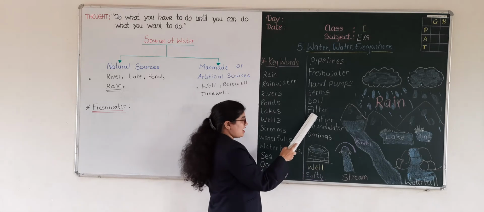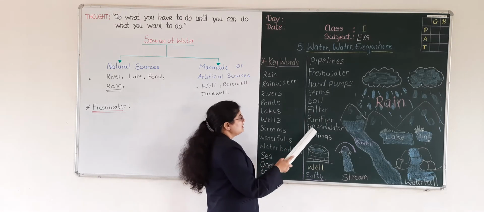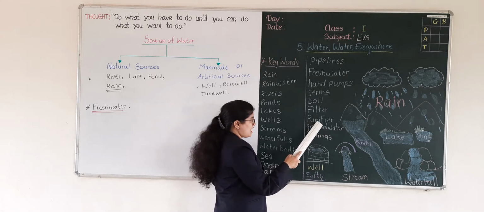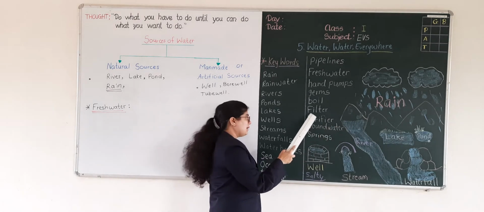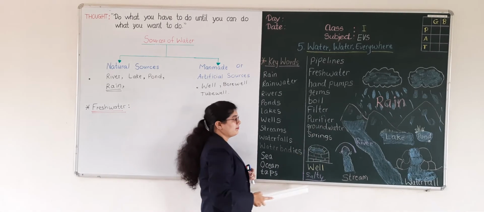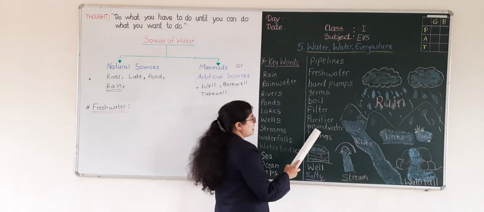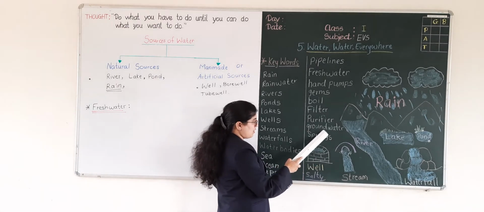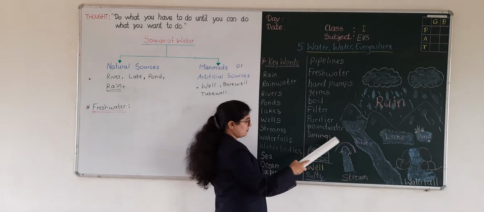F-I-L-T-E-R, filter. The next word is purifier. Purifier. Then the next word we can see here, groundwater. Ground, water, groundwater.